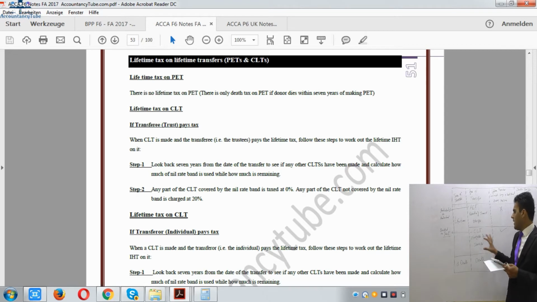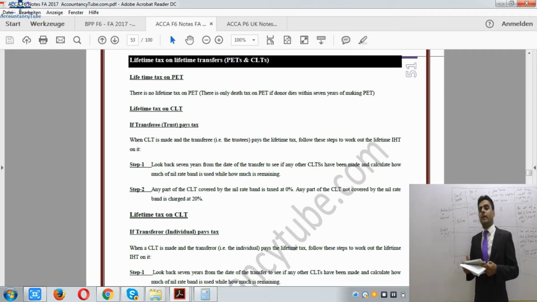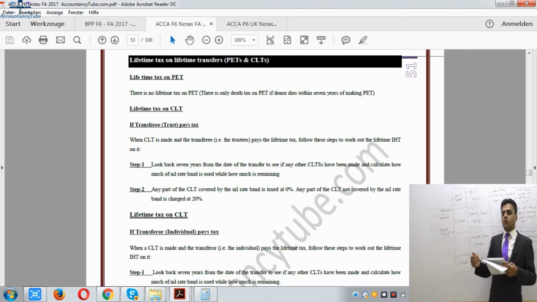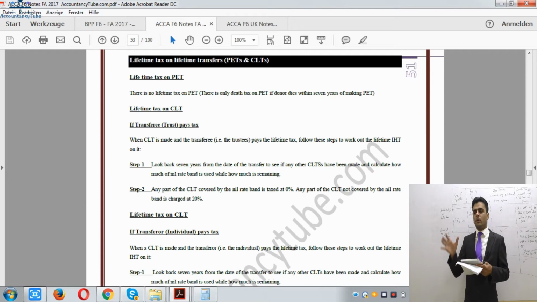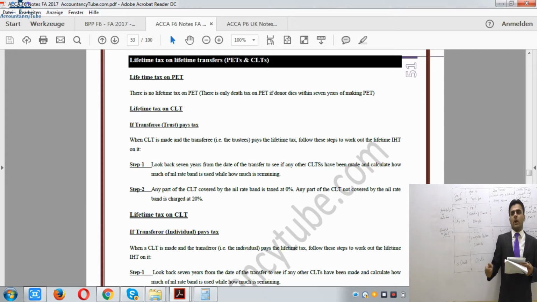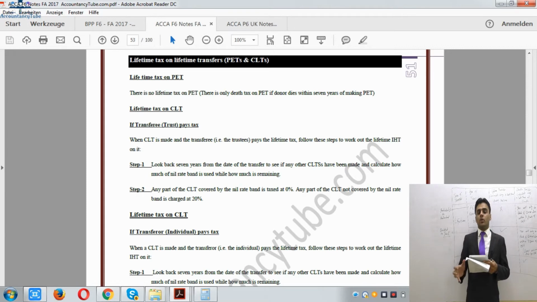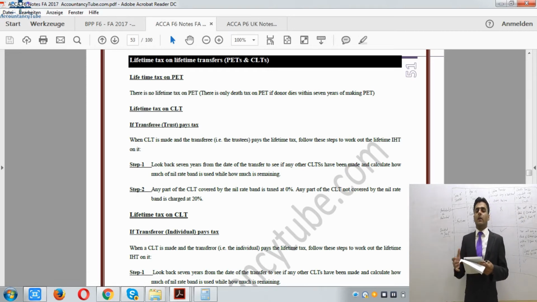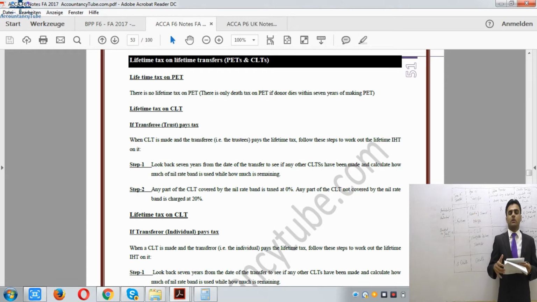Alright? Now when we are talking about the CLT, chargeable lifetime transfer, now there will be two kinds of calculations, because it is the chargeable lifetime transfer, so the transfer from an individual to a trust. Now in that case, sometimes what happens is that the transferor who is giving the gift to a trust says, I will pay the tax, so do not deduct the amount from the trustee. Please give the whole amount to the trust, do not deduct any tax from the trustees, I will pay the tax. Who is saying? Transferor is saying. Now in that case there will be a different tax rate, and in the case where HMRC will deduct from the pocket of trustees, in that case there will be different tax.